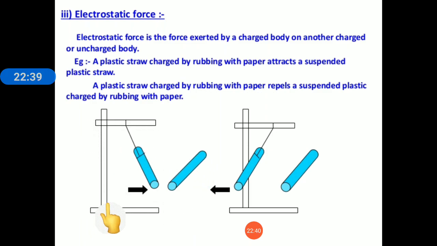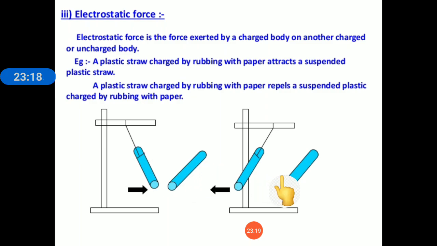Here, this is a straw which is suspended by a stand. This plastic straw which is suspended in the stand is uncharged. Now, when we bring another plastic straw which is charged by rubbing with paper close to this uncharged straw, what will happen? They both will attract each other, due to electrostatic force.